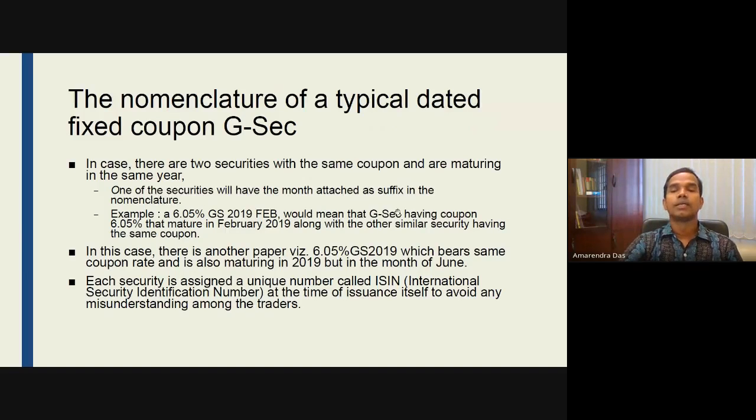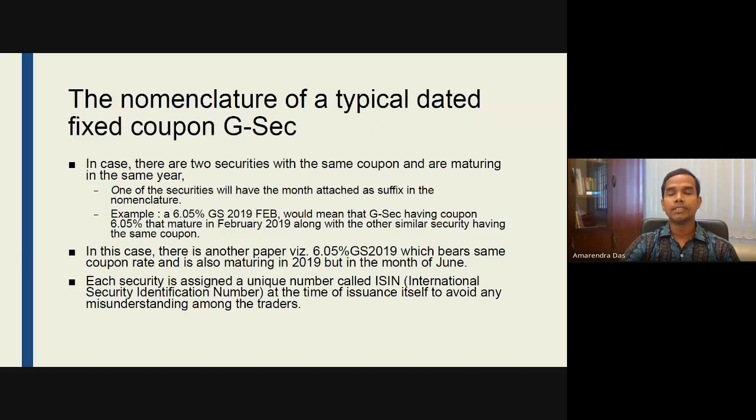It would mean that it is a government security which has a coupon value or interest rate of 6.05%, and this will mature in February 2019. And similarly, you can also have other names under other rates of interest. So in this case, there is another paper which will have 6.05% government security and it matures in 2019.